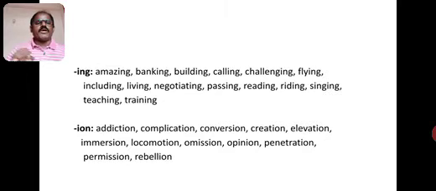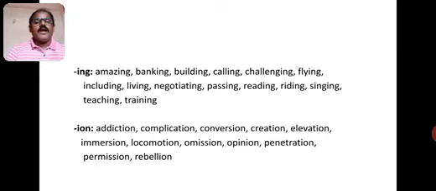Read is the root word. Ing form is the suffix. When we add these two together, we got reading, a new word. Ride, root word. The suffix is the ing form. When we add these two together, it has become riding. Sing is the root word. When we add the suffix to the sing, it has become singing. Teach is the root word. When we add ing to the teach, it has become teaching. Train is the root word. When we add ing to the train, it has become training.